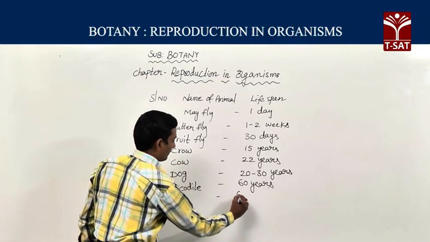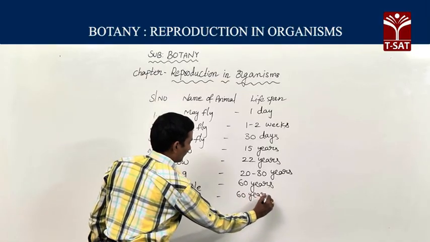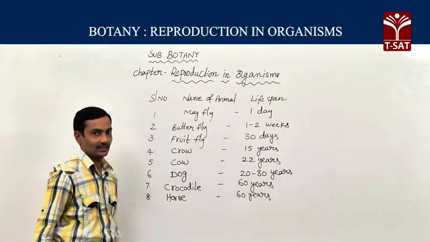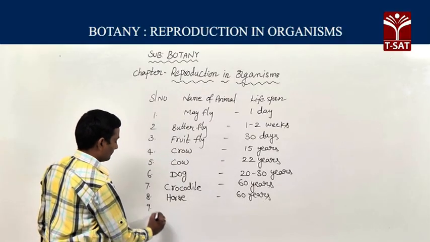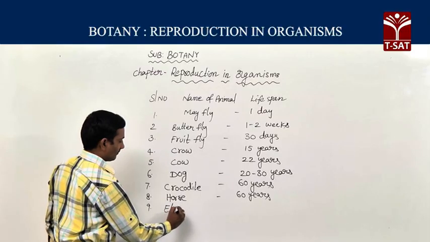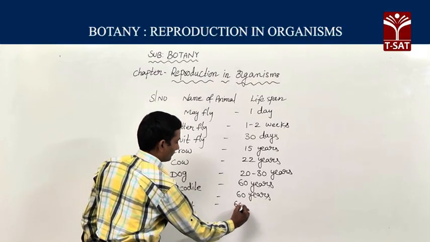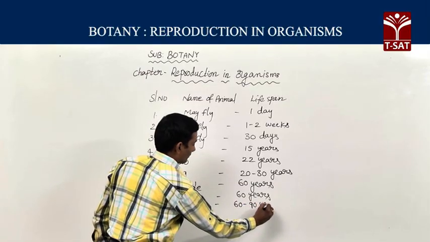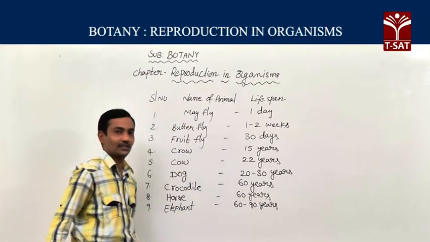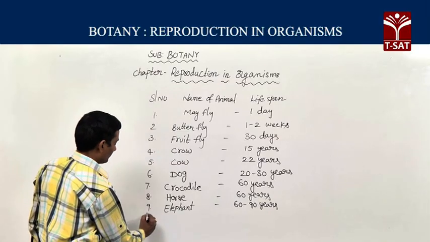Horse lifespan is 60 years. Elephant lifespan is 60 to 90 years.